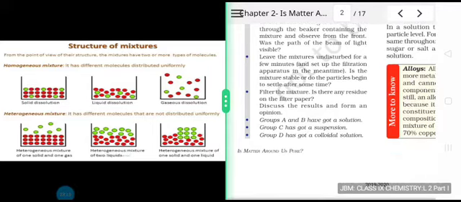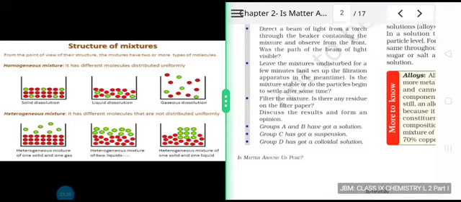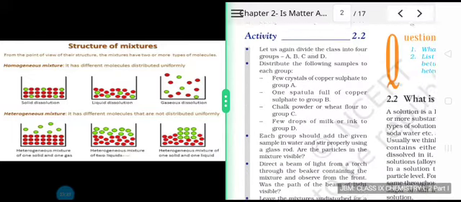Obviously, if the particles settle down at the bottom, once the method of filtration is carried out, you will get some residue. So depending upon all the observations, we can classify the mixtures into different groups. We can name them as a solution, suspension or a colloidal solution. We will be studying about all these in detail.